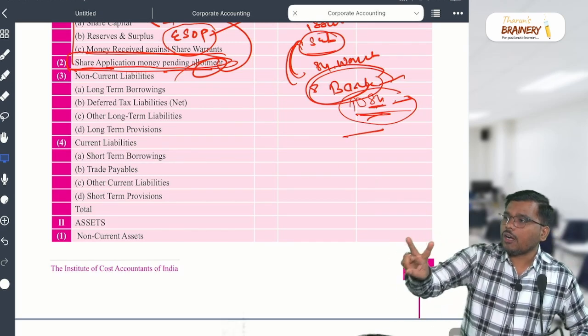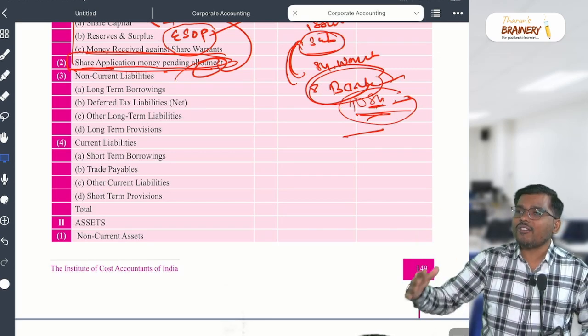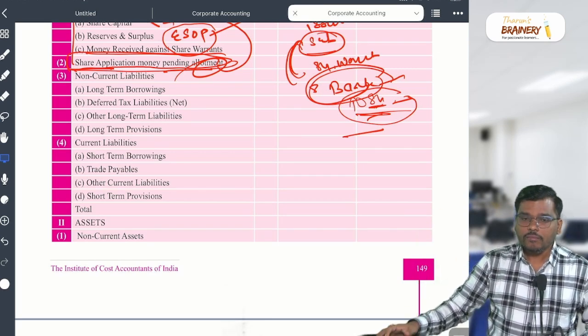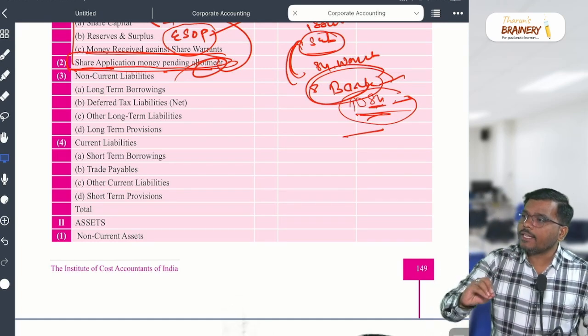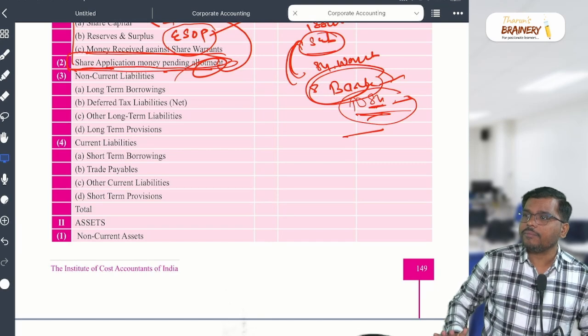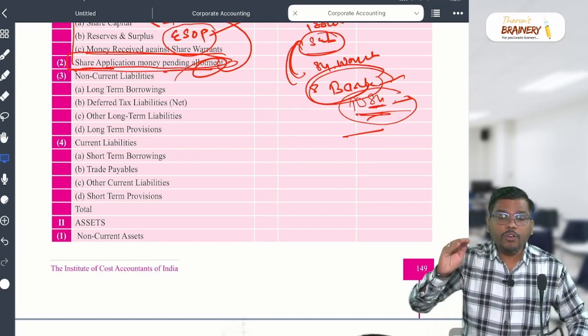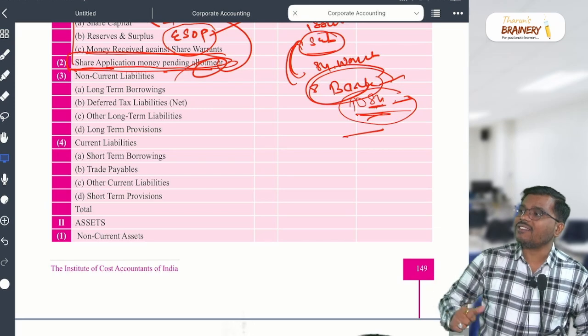See, there are two accounting concepts. One is the accrual concept, the other one is what? Prudence concept. Yes or no? In the accrual concept, any item of income or expense for the period should be recorded in that period only. But provision we won't record as per the accrual concept. We record it as per the prudence concept.